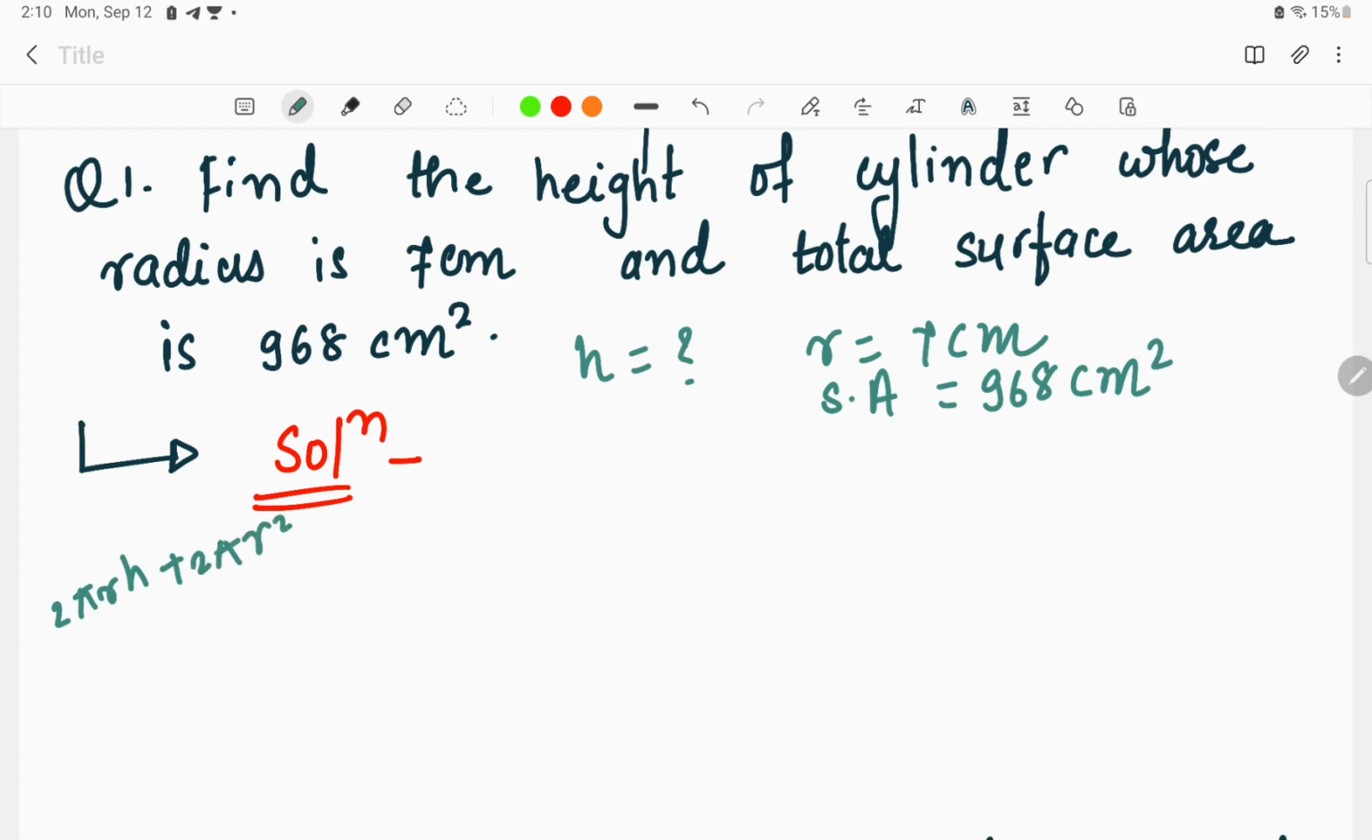If we take 2 pi r in common, what do we get as the formula for the total surface area of a cylinder? If we take 2 pi r in common, what remains is h plus r. This is the formula that we get. So the total surface area is equal to 2 into